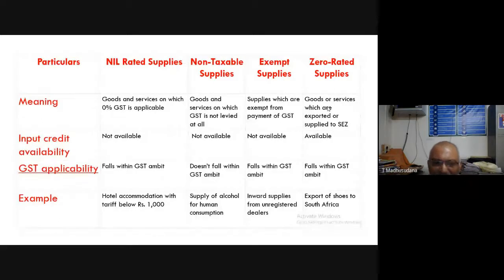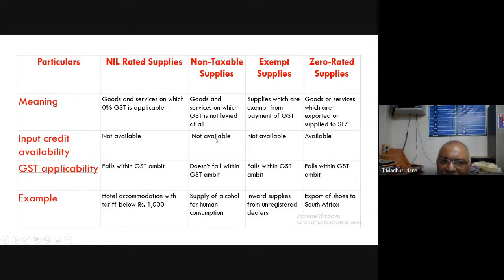Next, input credit availability. Whether the input credit is available to all four categories or not. For the first category, nil rated supplies, input credit is not available. You see the first column. For nil rated supplies, input credit is not available. Next, for the second aspect, non-taxable supplies, not available.